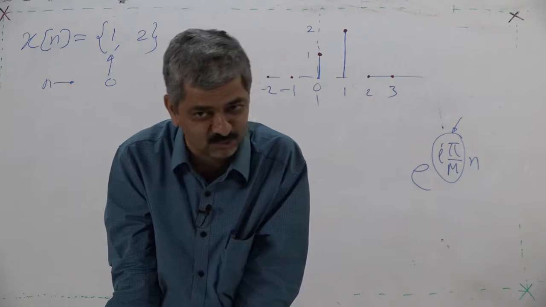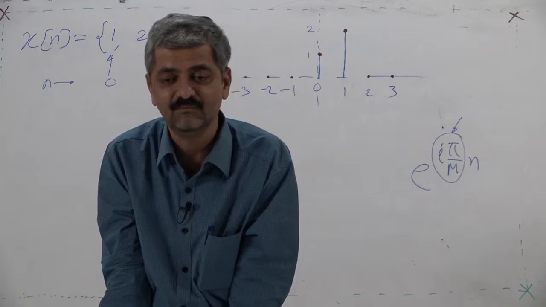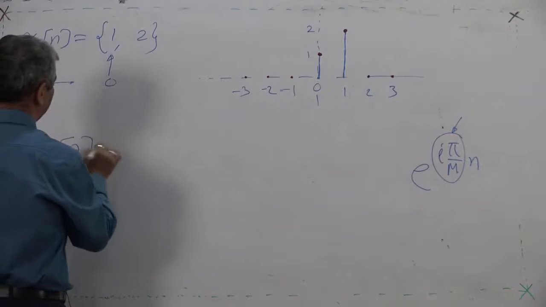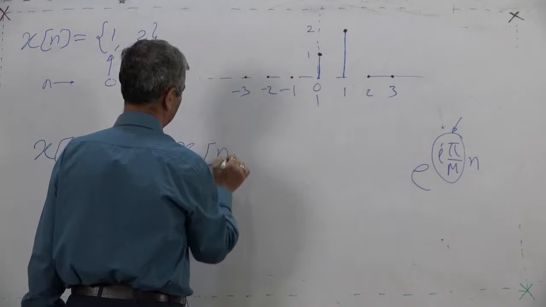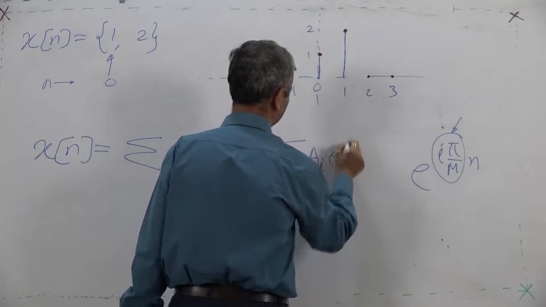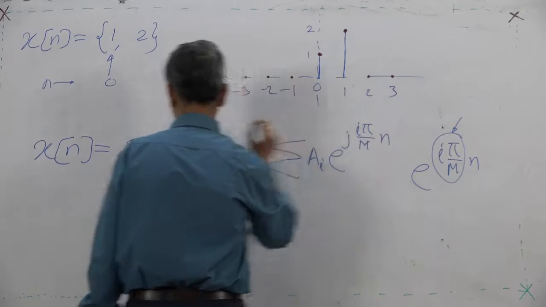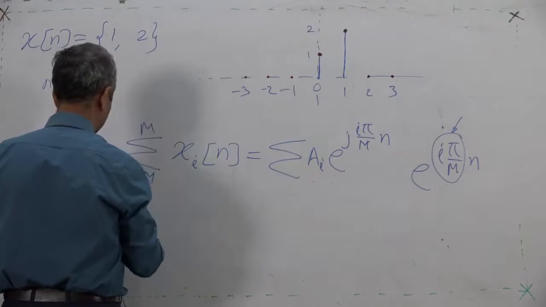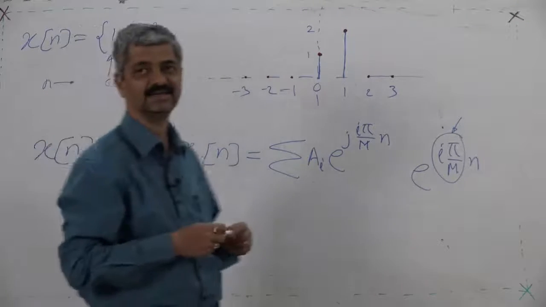So now I come back tomorrow to you and say, yes, I have got those subcomponents for summation, so I can claim that this x[n] is equal to summation x_i[n], which is equal to summation a_i e^(j i pi n / m) for i equal to minus m to m, as m tends to infinity.